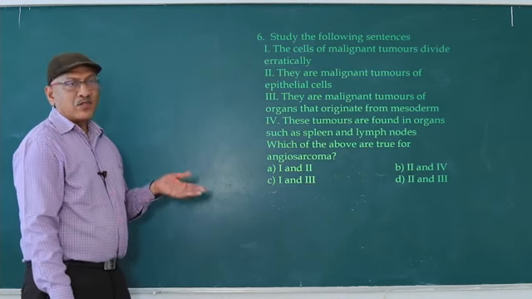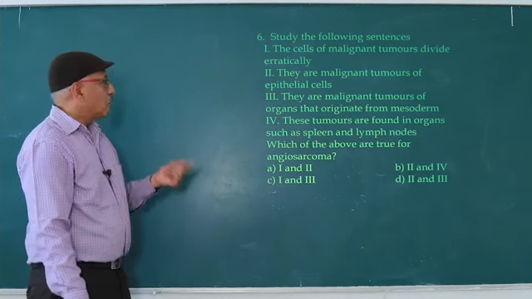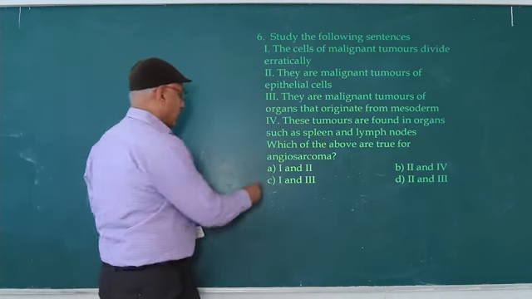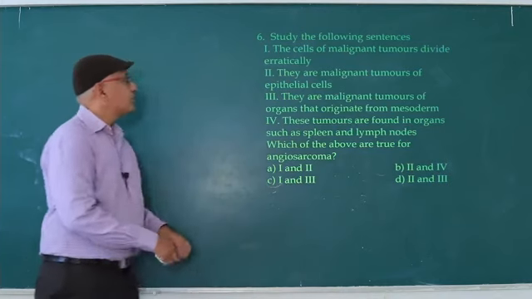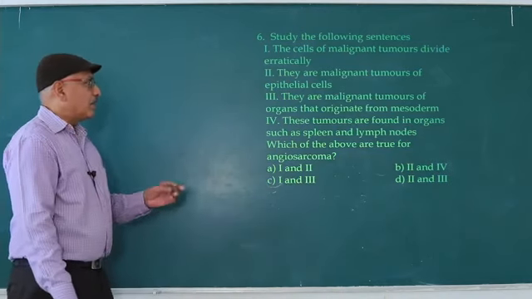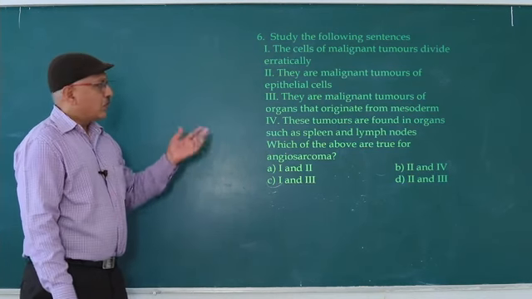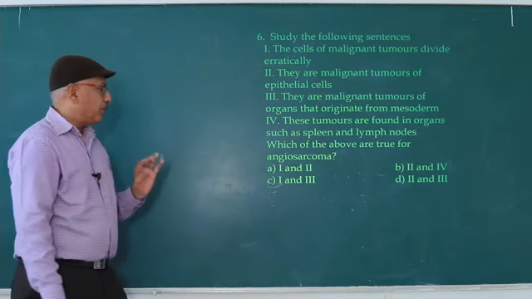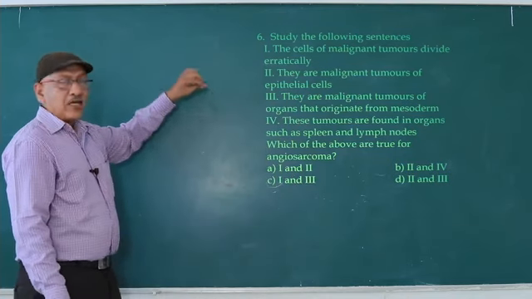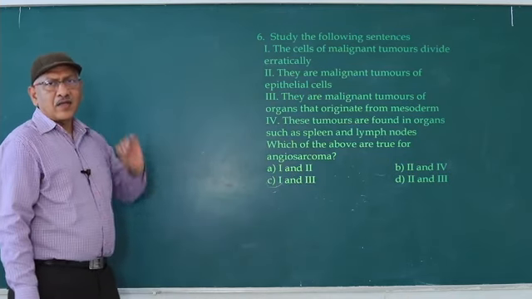Spleen and lymph nodes are lymphatic organs. So the first one and third one are correct. So the answer is C. Cancer to spleen and lymph nodes is known as lymphoma, not sarcoma. That's why the first statement and third statement are correct.